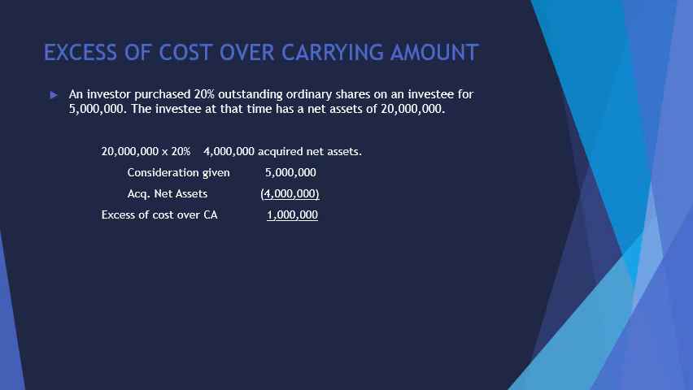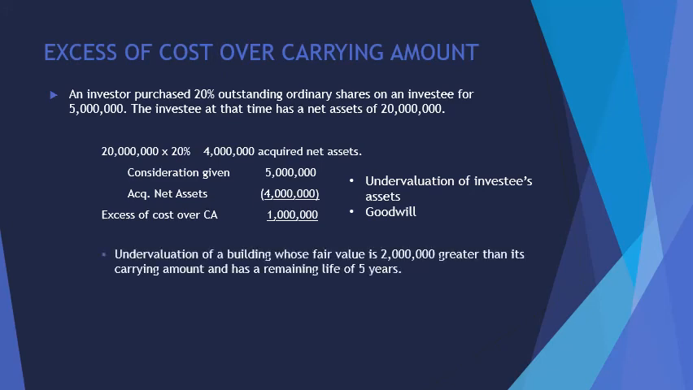These excess may be attributable to the following. First is the undervaluation of the investee's assets. Second is there exists a goodwill. Going back to the problem, let us assume that the investee has a building whose fair value is 2 million greater than its carrying amount and has a remaining life of 5 years. Please take note that if the excess is attributable to the undervaluation of a depreciable asset, the excess is amortized over the asset's remaining life.